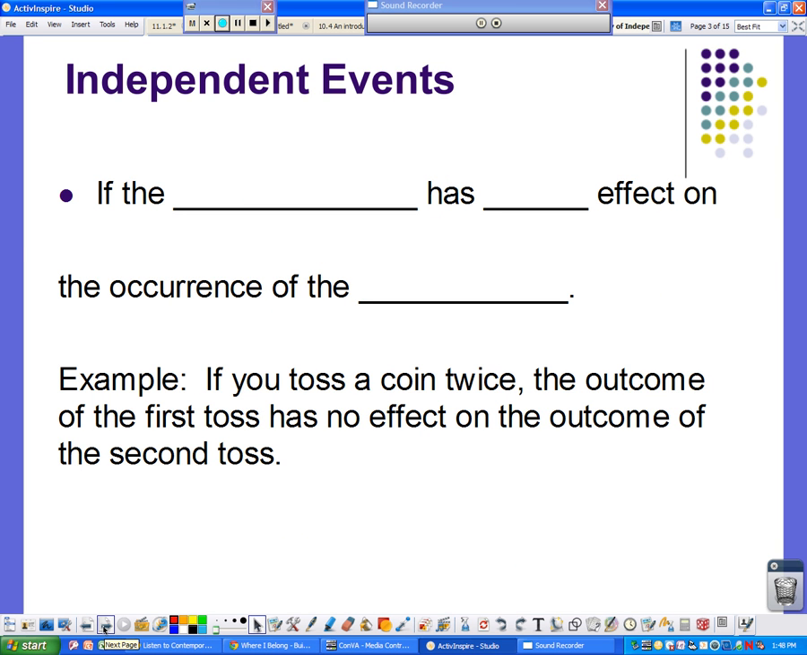So here's basically what we're looking at on independent events. Independent events means the occurrence of the first event has no bearing on what happens in the second event. In the example, if you toss a coin twice, whatever I get on the first toss has no effect on what happens on the second. If I toss a coin and then toss a die, what I get on the die doesn't depend on what happened on the coin. So that's called an independent event.